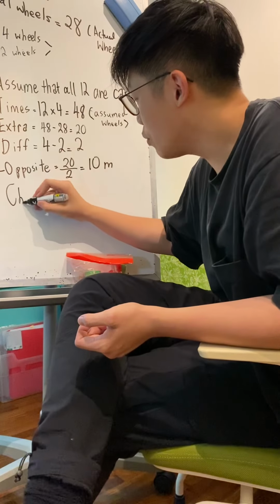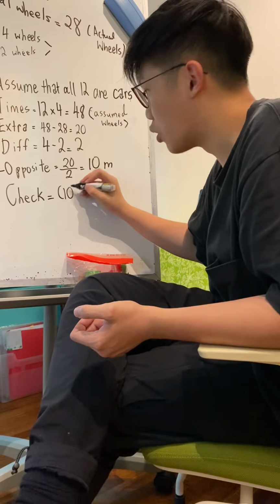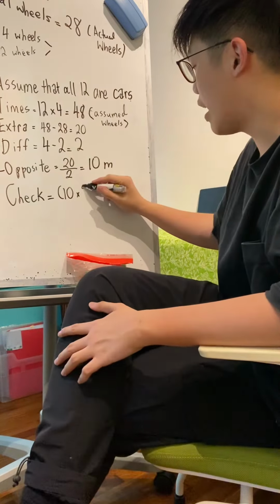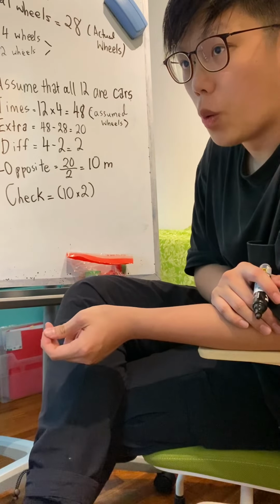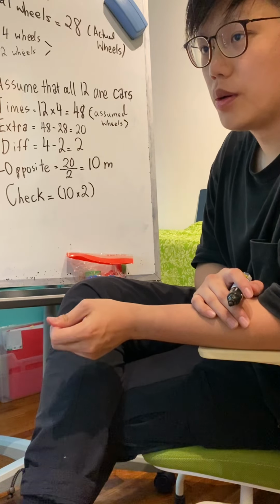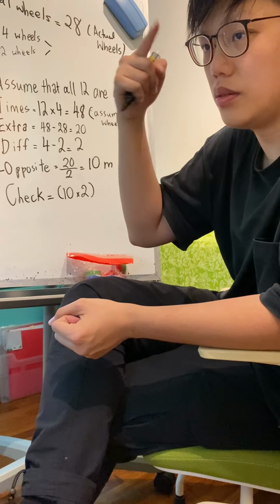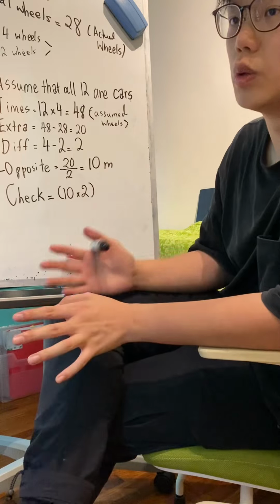Now, then we always have to check. Do you understand what I'm trying to say? If I have 10 motorcycles, then I will have 10 times 2. Do you understand what I'm trying to say? Yes or no? Do you know how I do 10 times 2 first, or you don't know? We'll wait for Kira's answer. Quickly. Do you know how I do 10 times 2 or you don't know?